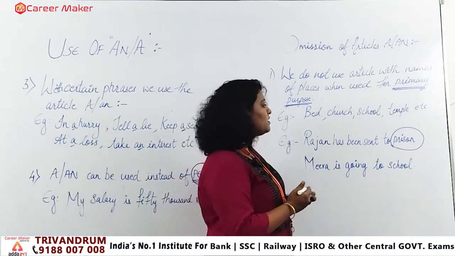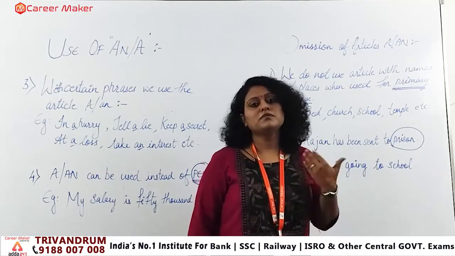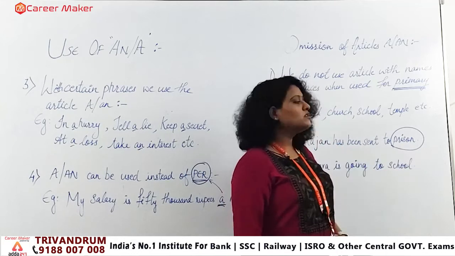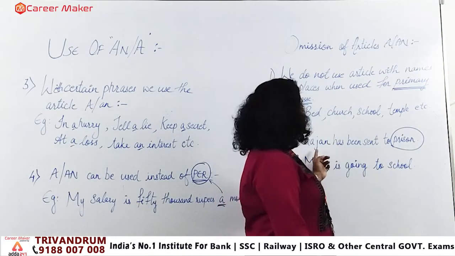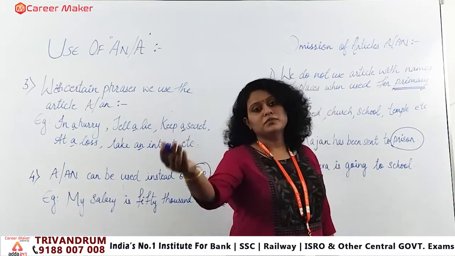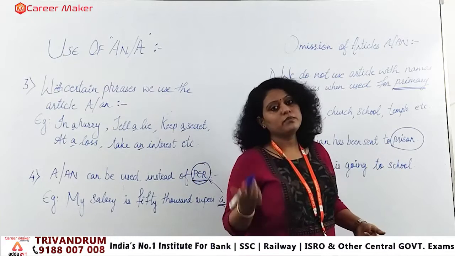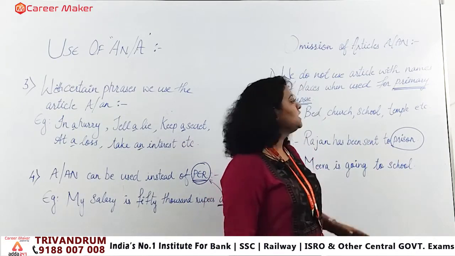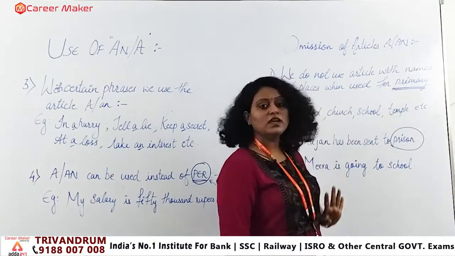So for that reason we cannot say Rajan has been sent to a prison, or Rajan has been sent to the prison, wrong, or Rajan has been sent to an prison, that is also wrong. So we never apply any article if a place is defined for a primary purpose.